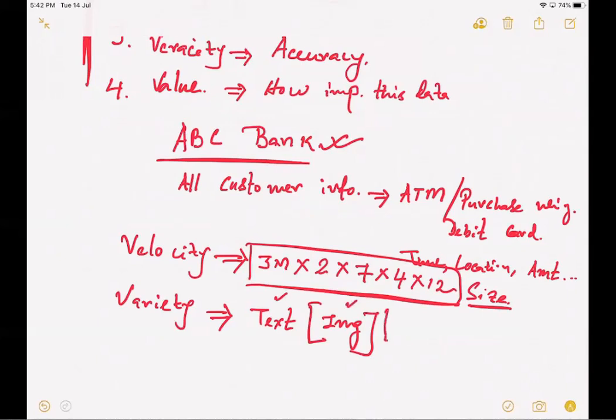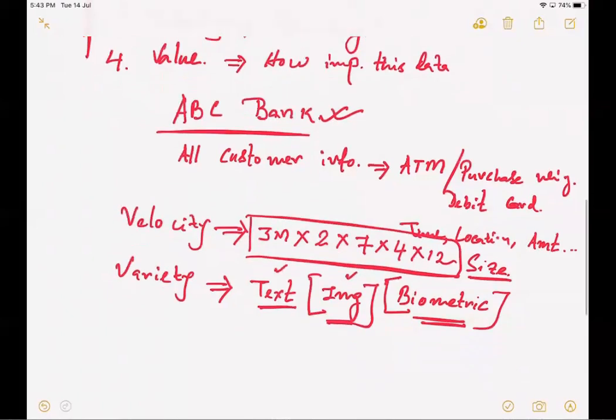What if, when using that ATM card, there is a special kind of card reader which needs a fingerprint to take the purchase forward? So I'll be needing biometric information as well. That means now I'm not only collecting text, I'm collecting images, and also biometric information, which can be in the form of an image or in the form of text.